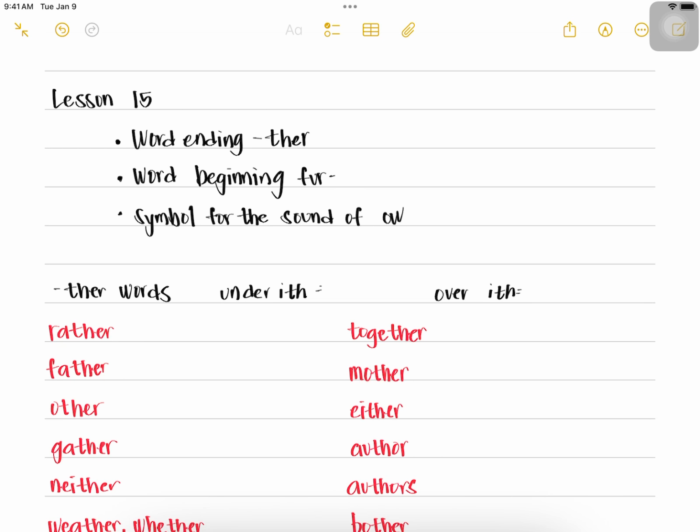Good morning, students. We're now in lesson 15 of Foundation of Shorthand. For lesson 15, you will learn the word ending there, the word beginning fur, and the symbol for the sound of ow.